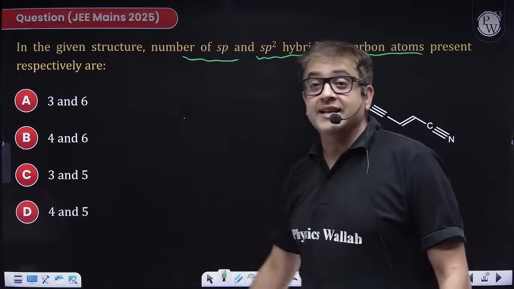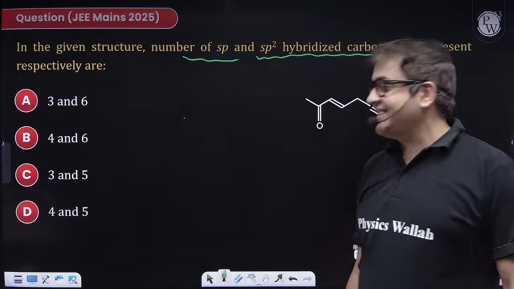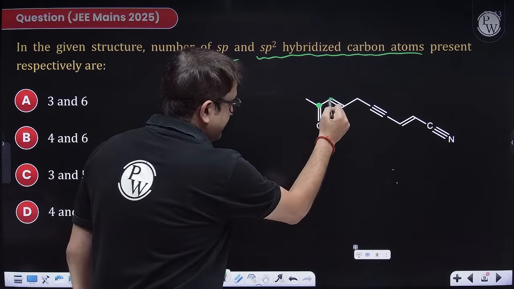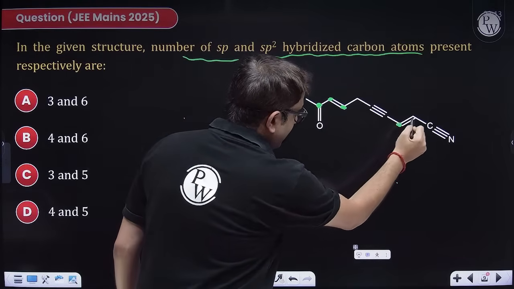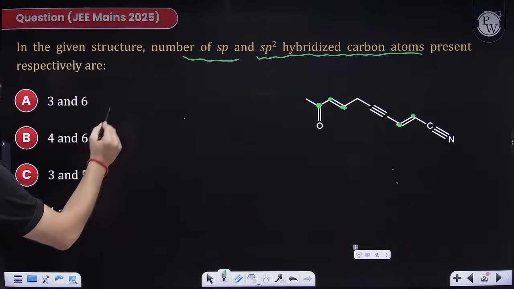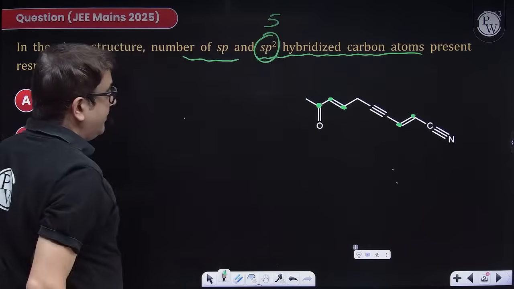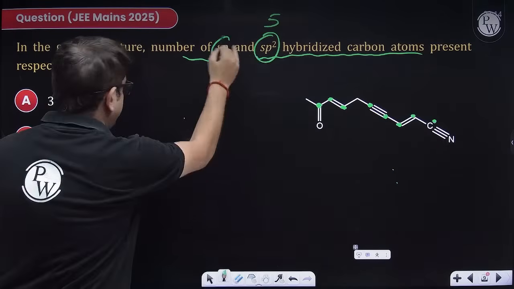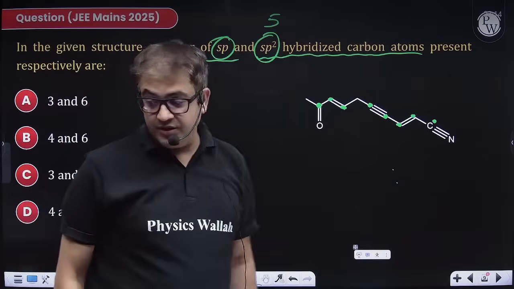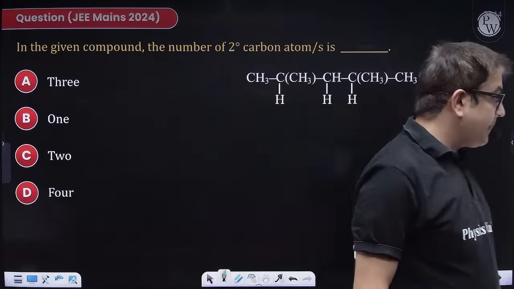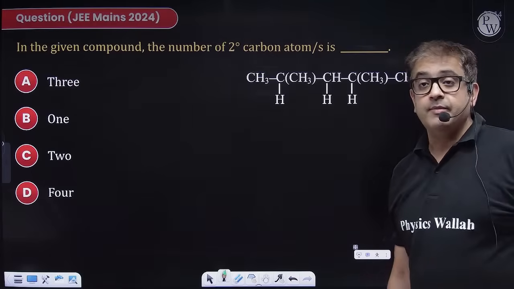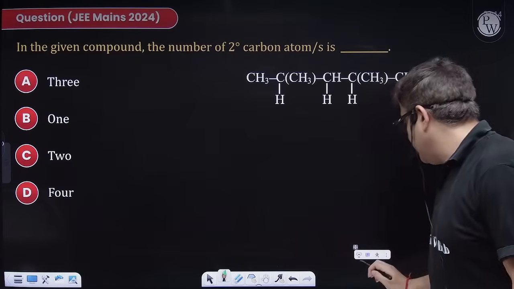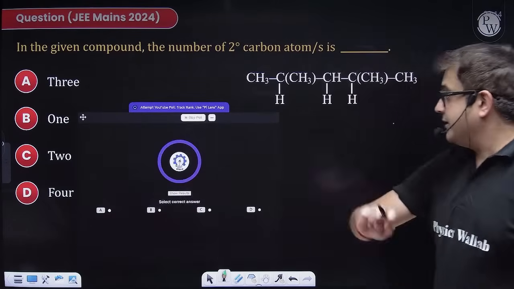Let's see how many. 50%. Okay, let us attempt this one. Answer is C. Yes. Why C? Sir, this carbon is sp2 hybridized, this carbon is sp2 hybridized, and so on. So I have 5 carbons which are sp2 hybridized, and I have these 1, 2 and 3 carbons which are sp hybridized. So definitely your answer is option C. Moving forward, next attempt this one, guys. Attempt this one, people. 3, 2, 1. Time starts now.